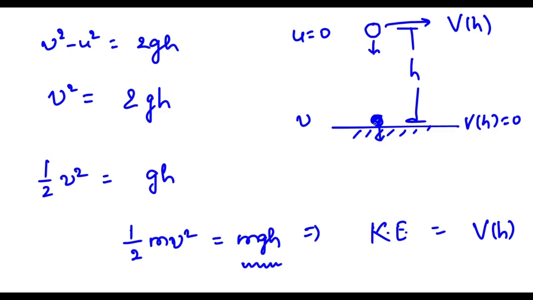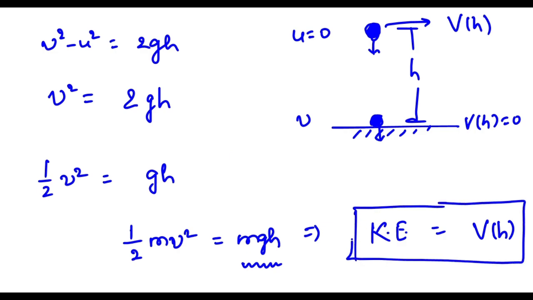Look, as this body starts its journey from here towards the surface, let's say surface, ultimately it is going to the center, but let's say surface here. So when this body is released from this situation, this potential energy is being manifested into kinetic energy here. This is one result, you can say.